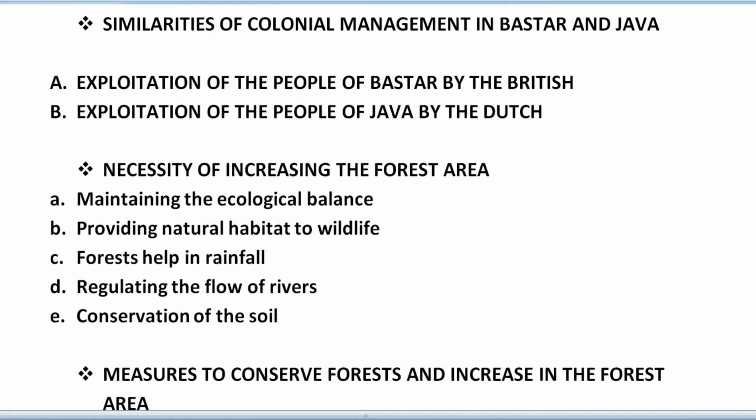So, forests also play an important role in the conservation of soils, as the roots of the trees don't allow the soil to flow away with the water. The tree roots hold the top layer of the soil, which contains humus, and because of that the top layer is not eroded. Humus is known as the real fertility of the soil. So in this way, the forest area is helpful in all these fields.